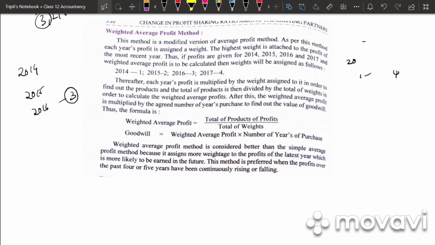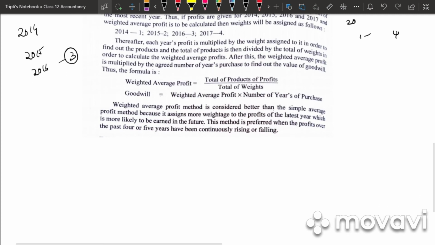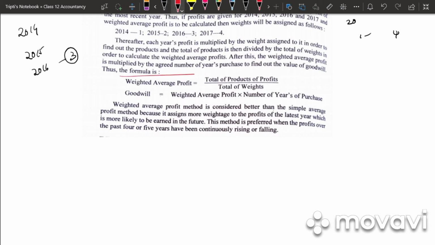So next line, write down the formula. Thus the formula is: weighted average profit is equal to total of products of profits divided by total of weights. Next line, goodwill is equal to weighted average profit into number of years of purchase. So weighted average profit method is considered better than the normal average profit method.